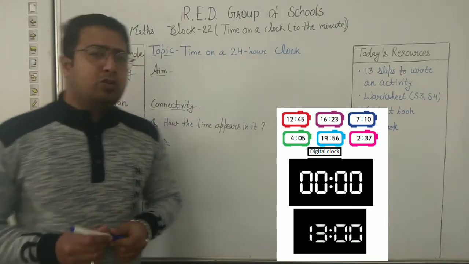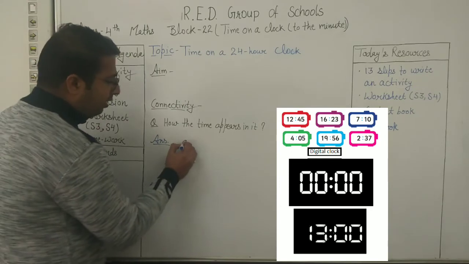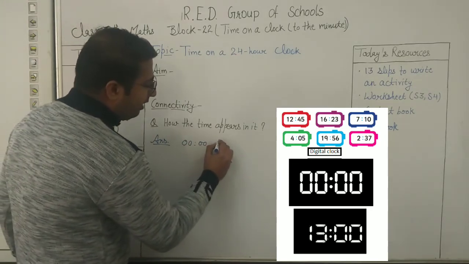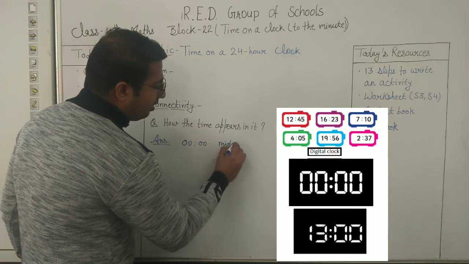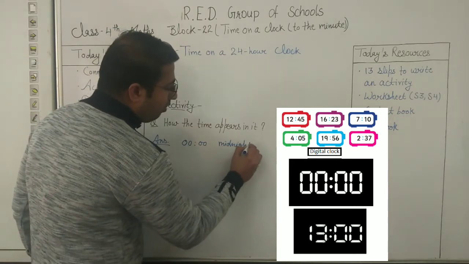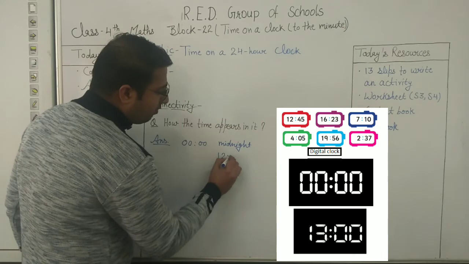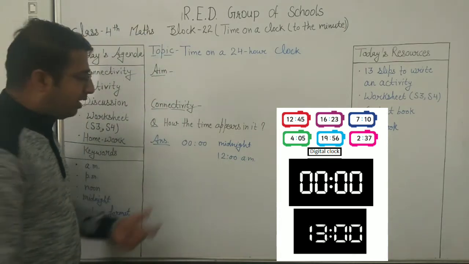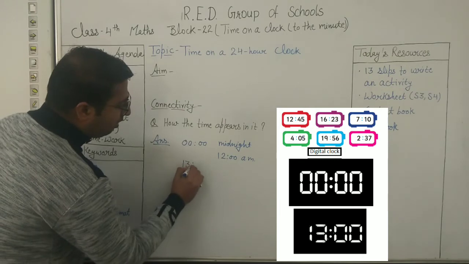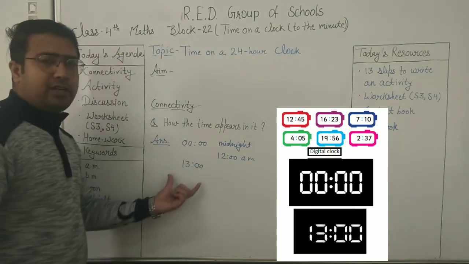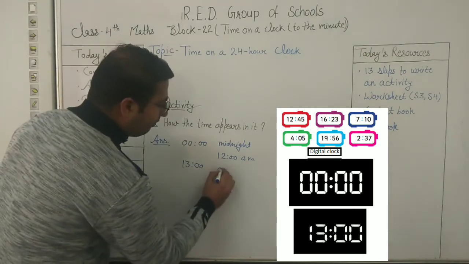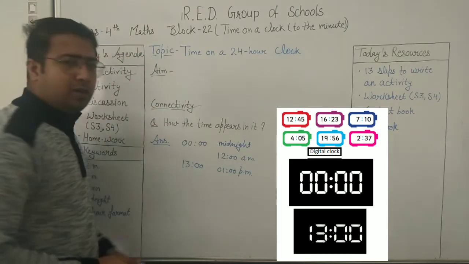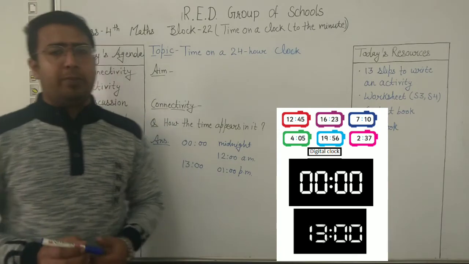So 00 is representing midnight, or we can say it is 12 o'clock AM. And if you are writing 13, we will read 13 as 1 p.m. Now I hope it is clear to you.